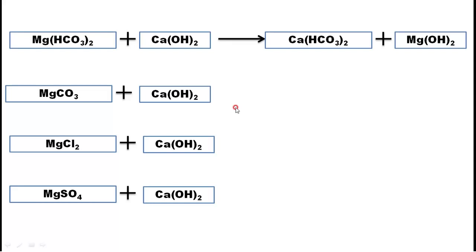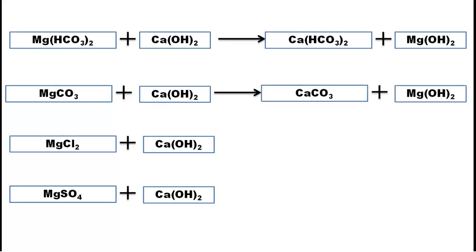Now for the second, if the water contains MgCO3, we will add lime to that and the reaction takes place this way. That is CaCO3 and Mg(OH)2. Of course, we are very lucky. Here both are insoluble in water and both will settle down. Therefore, we can remove them.